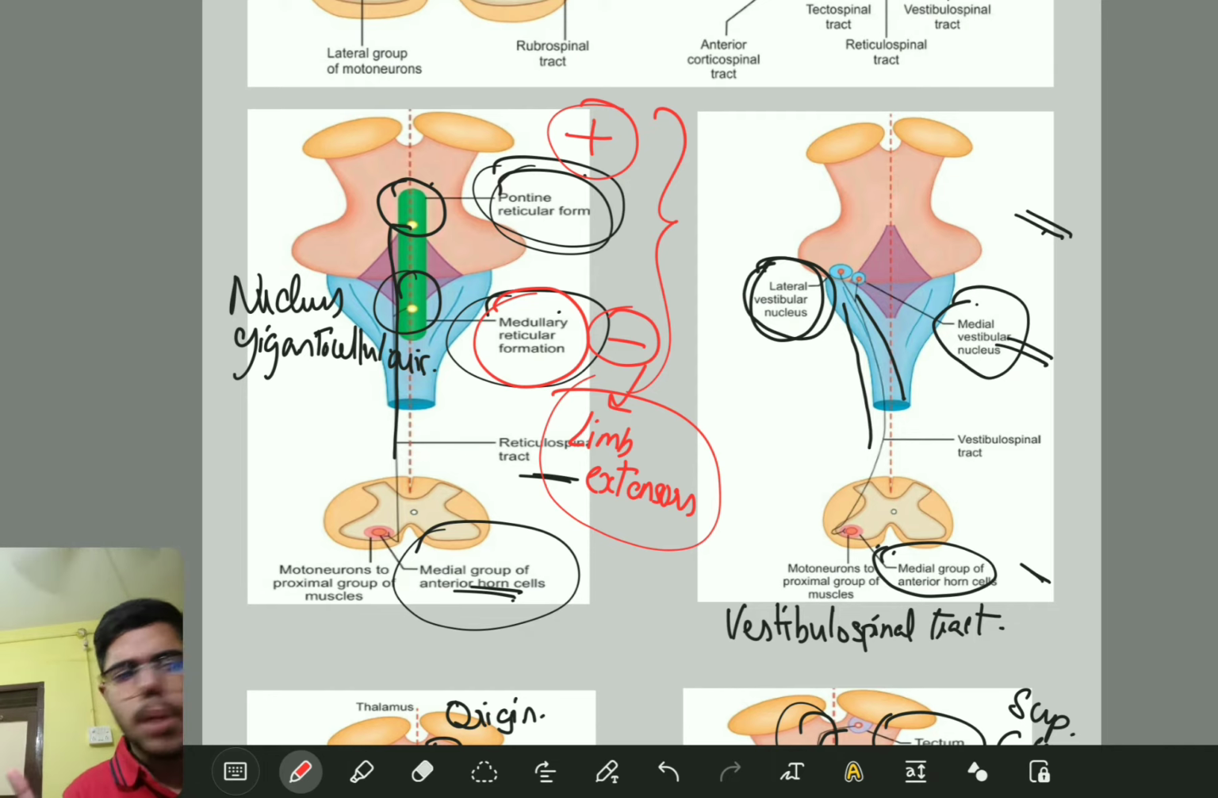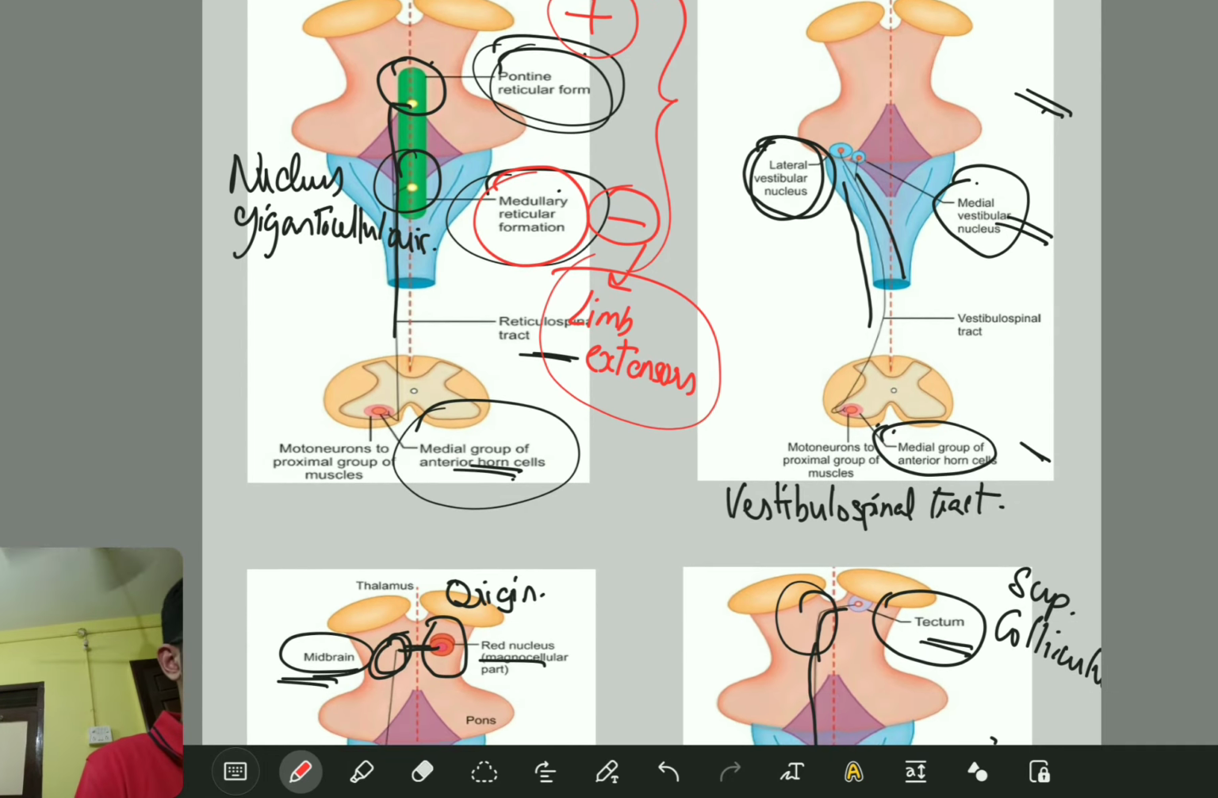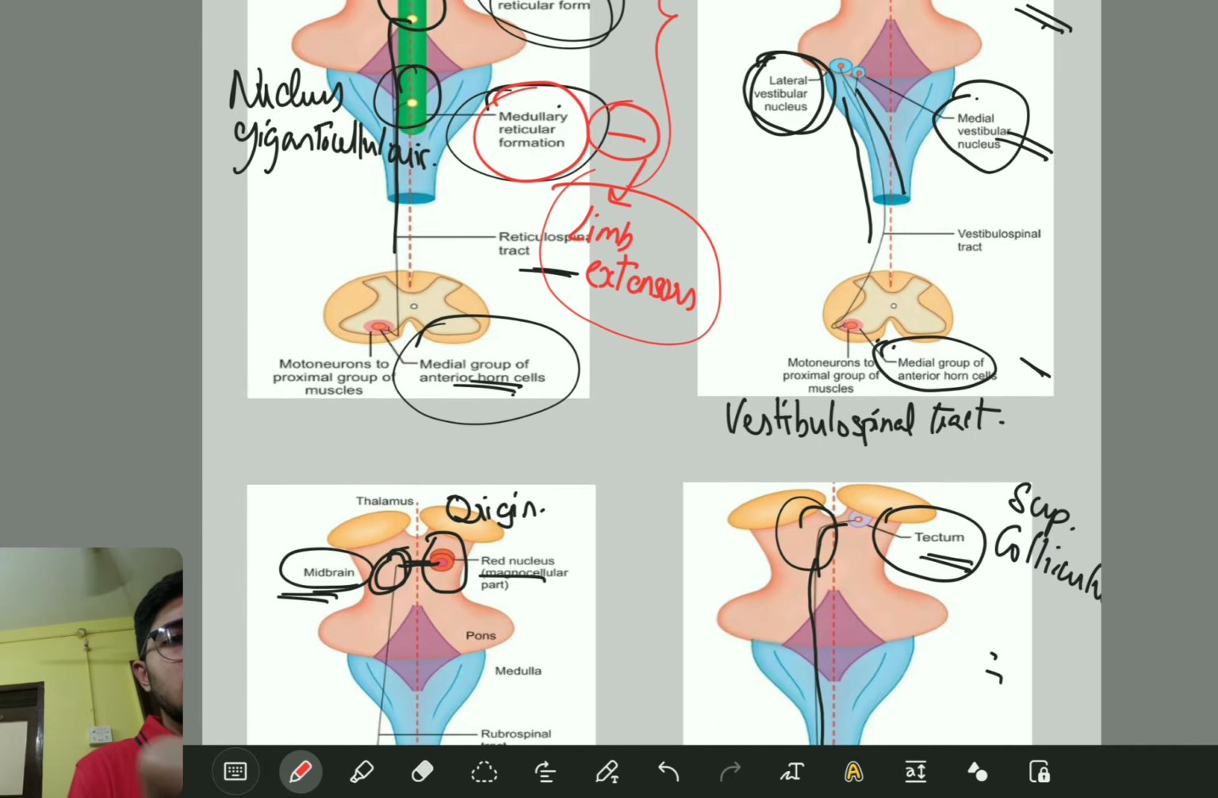So far we saw the lateral motor pathways, and also the medial motor pathways. Now let's differentiate them and let's learn the functions and lesions of them. Fine? Okay.